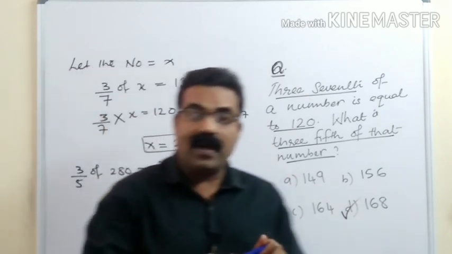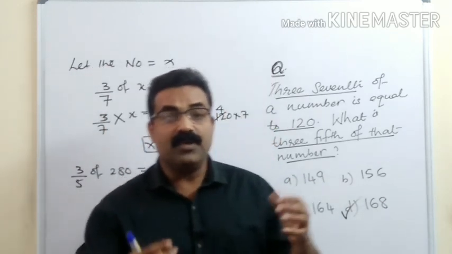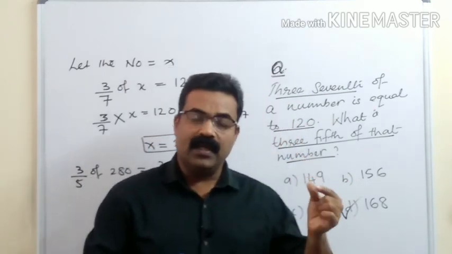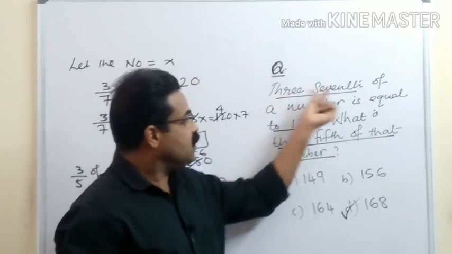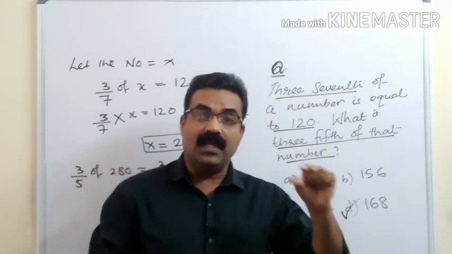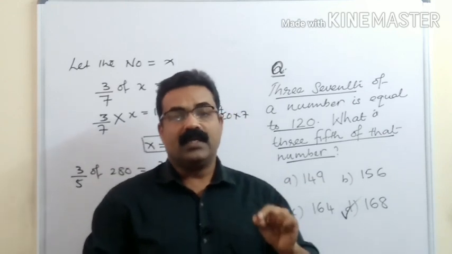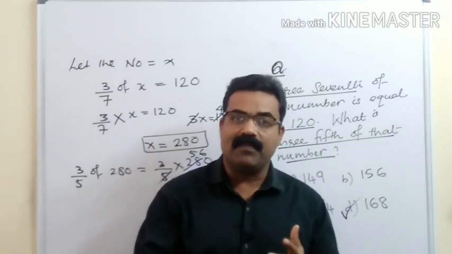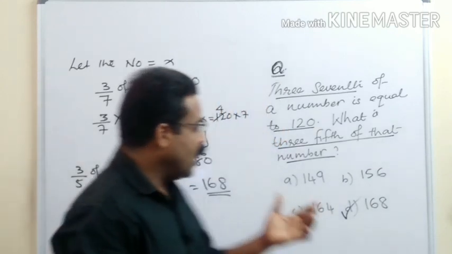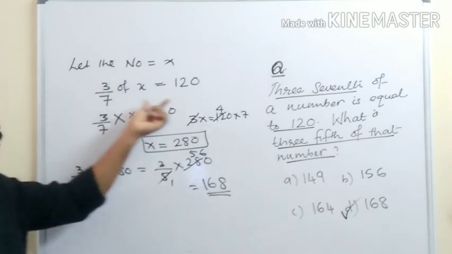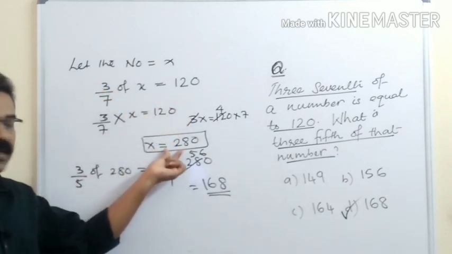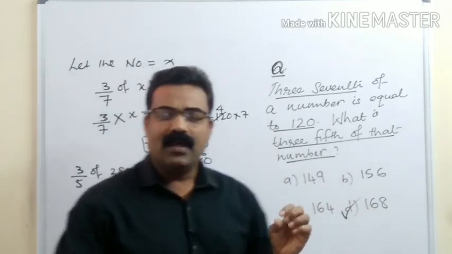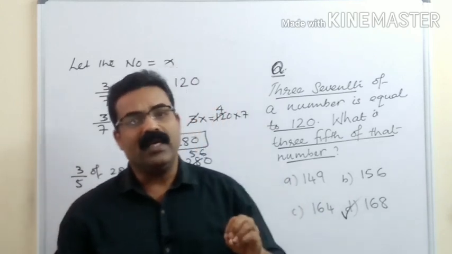What is given and what is asked is very important and you have to connect it. For a number, 3/7 of that number is 120, given. So what will be 3/5 of that number? We should first understand what the number is, then only we can find out. So first we find the number, then find 3/5 of that number. You got the answer 168. Simple question, not very difficult, but the concept should be very clear.